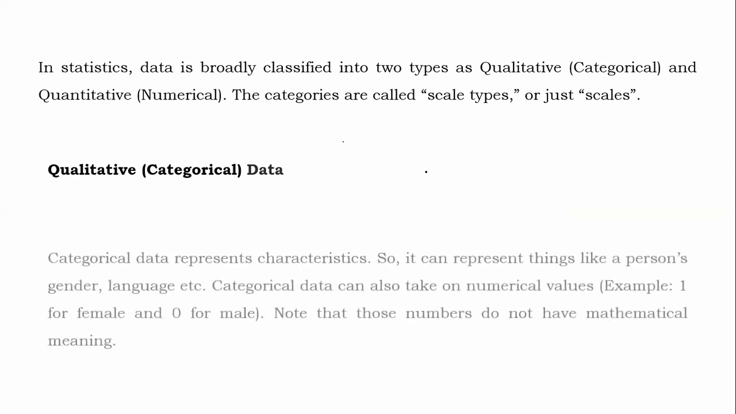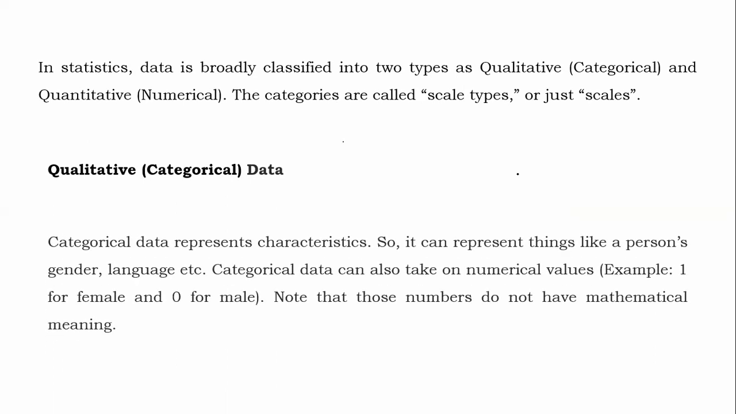Then qualitative data or categorical data represents characteristics, non-numerical. So it can represent things like a person's gender, language, etc. Categorical data can also take on numerical values. Yes, we can say that for female we can give 1, for male 0, but these do not have any meaning. So you can give the numbering in reverse way also, no problem. Note that these numbers do not have any mathematical sense.